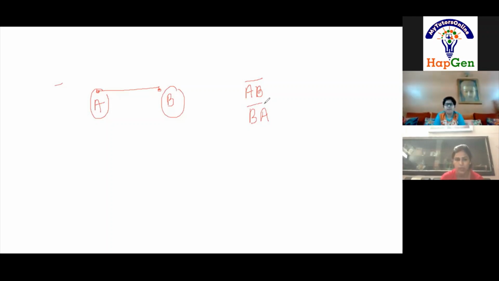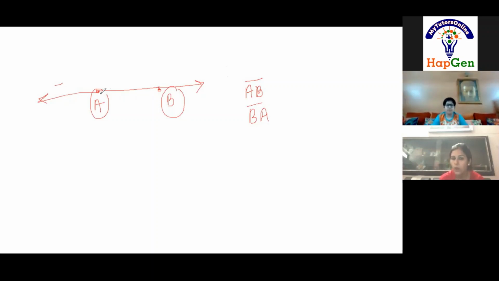Okay. Now suppose I extend this line segment in both the directions, like this. Point B I have extended on the right hand side and point A I have extended to the left hand side. Now this is not a line segment anymore, isn't it?